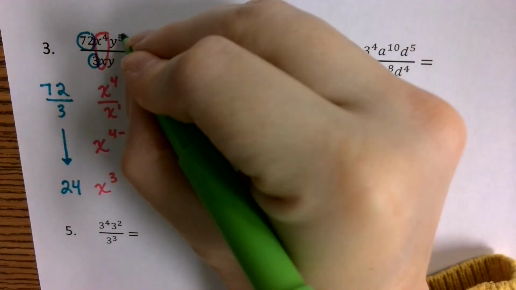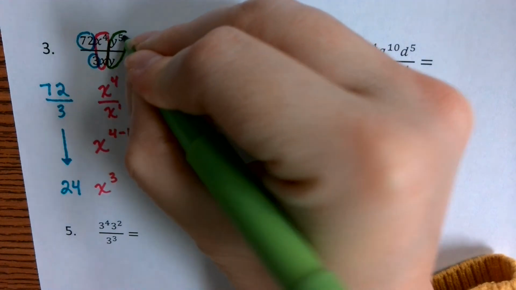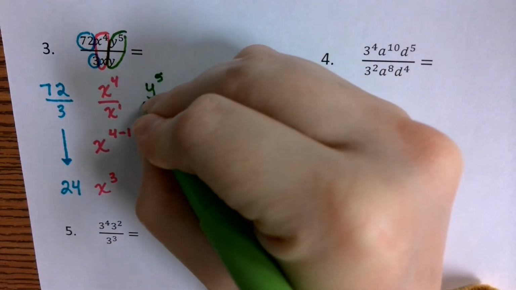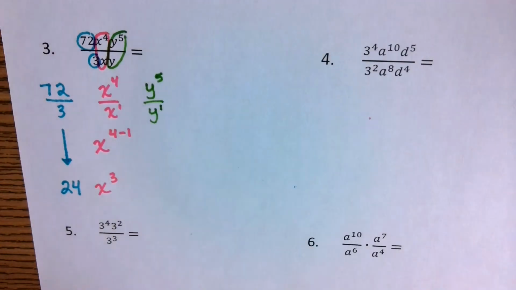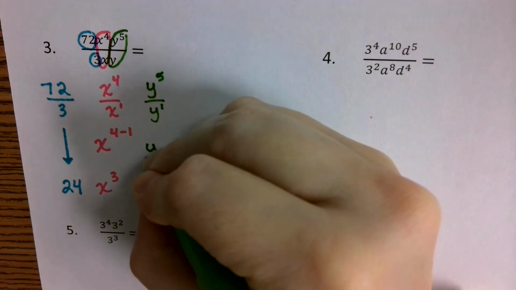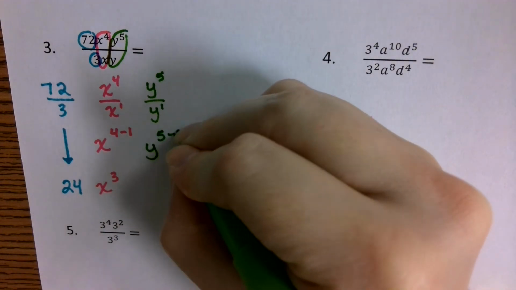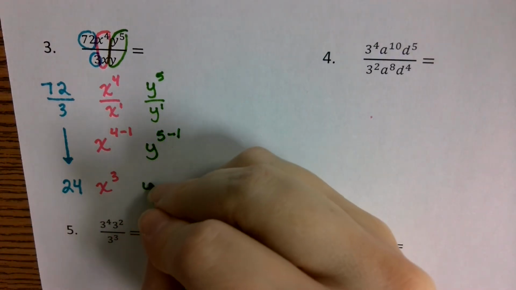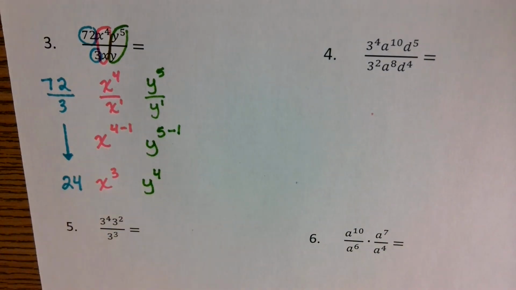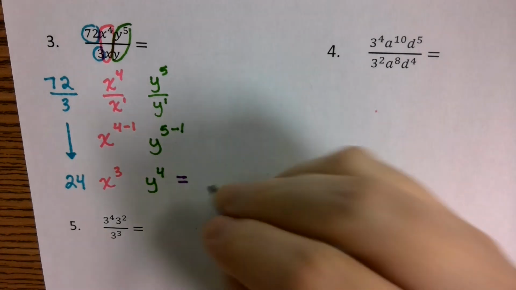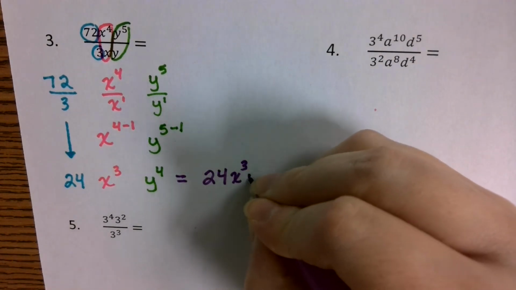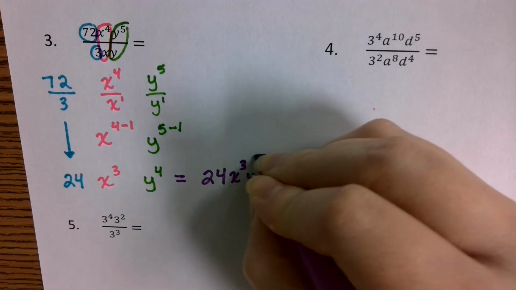Then I've got these y's. I've got y to the 5th and y. So that's a separate problem. Y to the 5th over y to the 1st is a separate problem. I'm actually going to be subtracting those exponents. I'm going to do 5 minus 1, and that gives me y to the 4th power. So my final answer here is 24, x to the 3rd, y to the 4th.